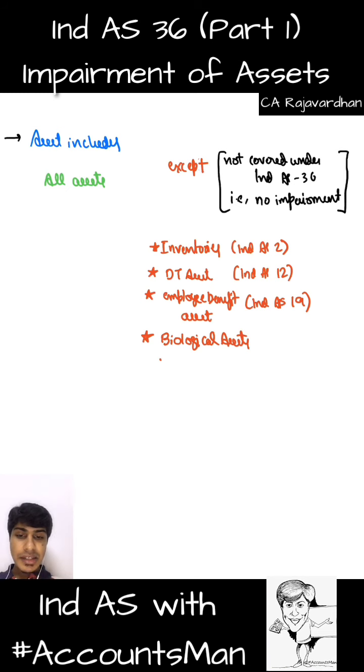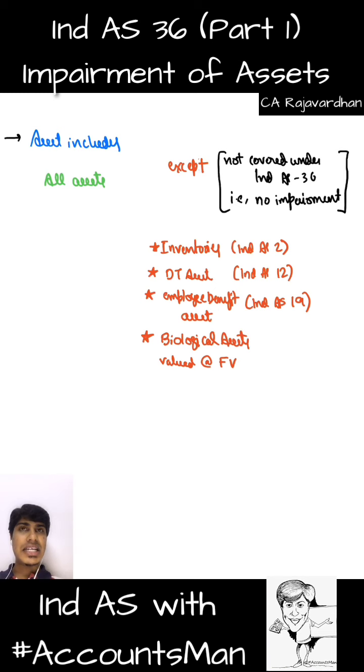So a biological asset valued at fair value less expenses for disposal, that will be deducted. If you are valuing any biological asset at fair value less its disposal cost, then that is not covered under the standard which deals with property, plant and equipment. That is covered under the standard which deals with agriculture. So such an asset is not covered under impairment.